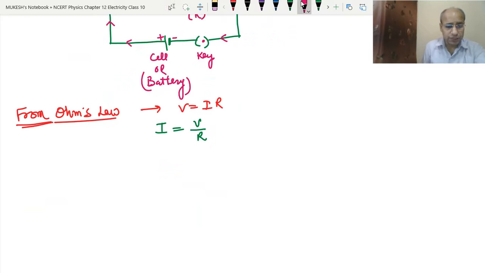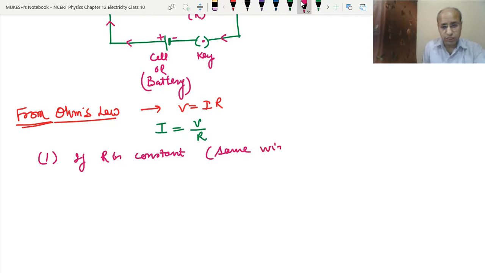The first relationship is, if we keep R constant, which means the same wire, no change in the wire, then I will be proportional to V.